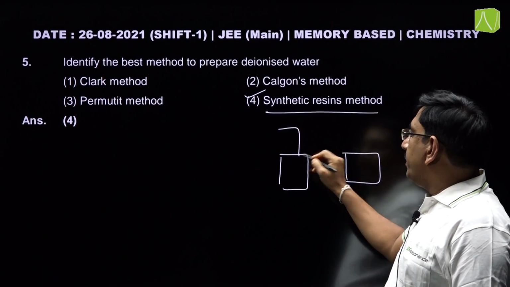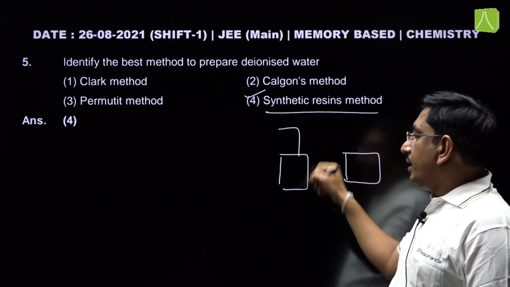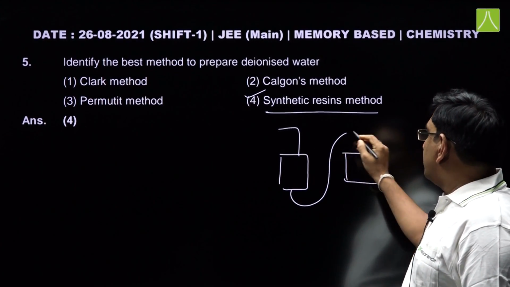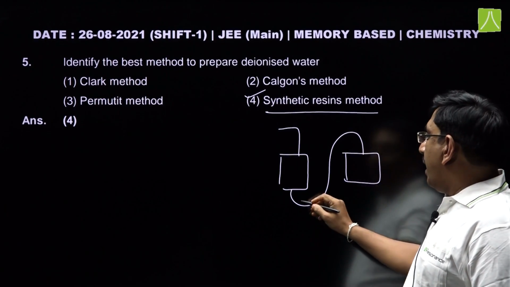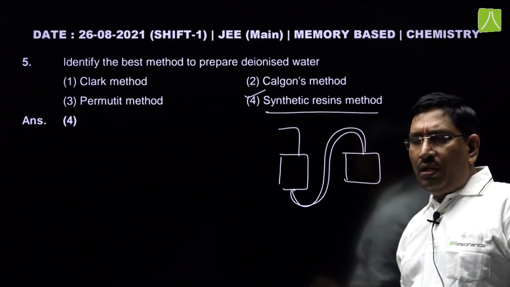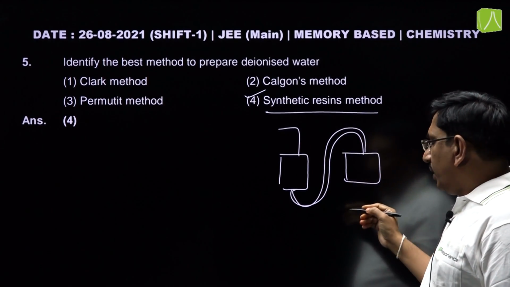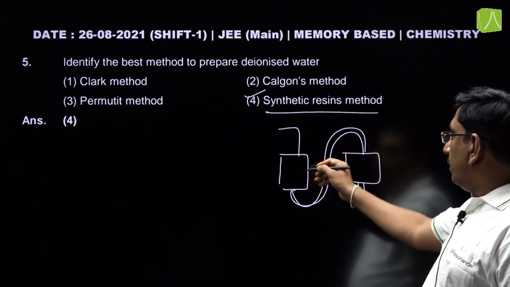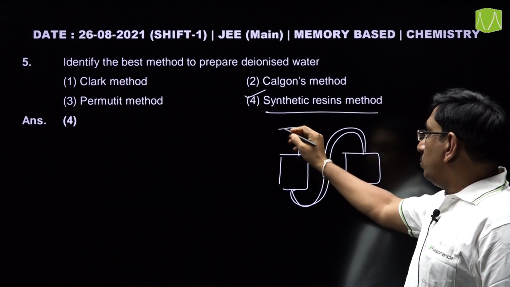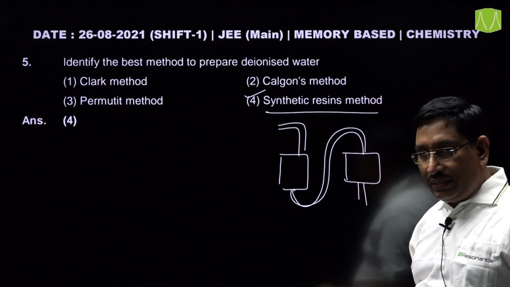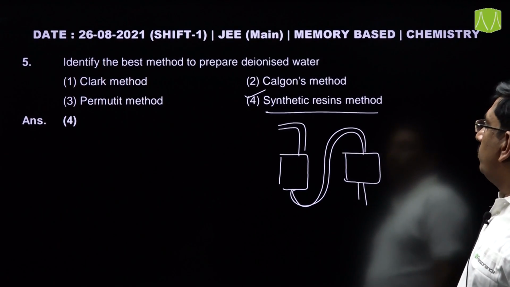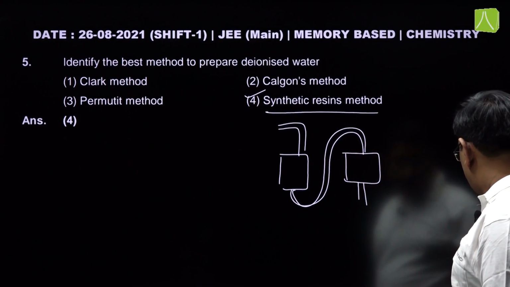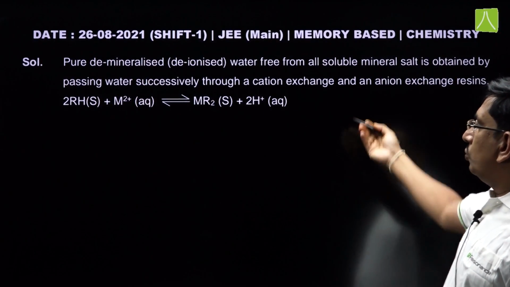So when hard water is passed through cation exchange resin, cations of the hard water, that is calcium and magnesium ions, can be removed, and when it is passed through anion exchange resin, the anions like chloride and sulphate ions can also be removed, and so we will get deionized water after passing through these cation and anion exchange resins. So, the best method to prepare deionized water is the synthetic resin method. So, this is the answer.